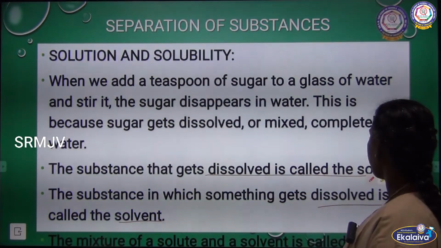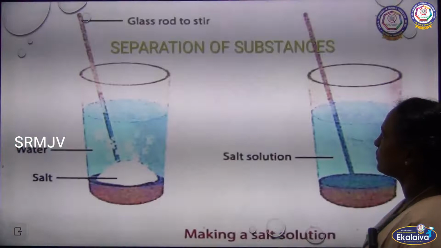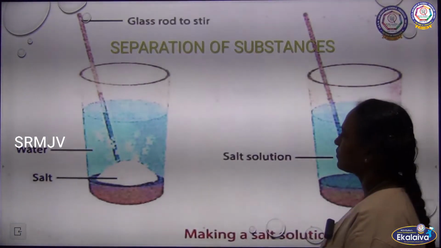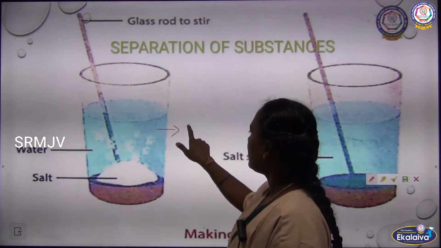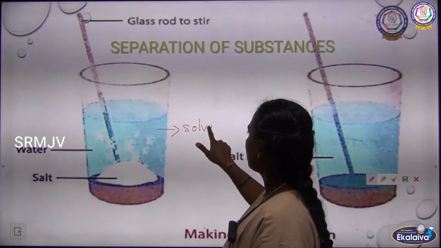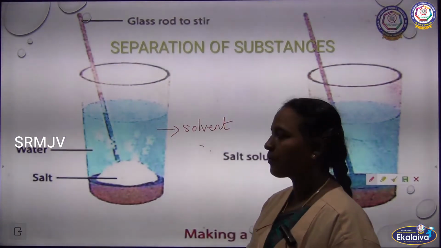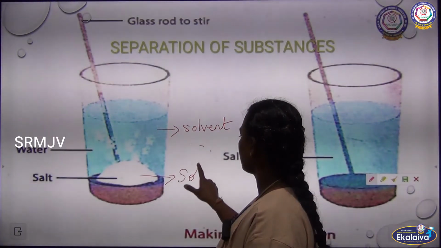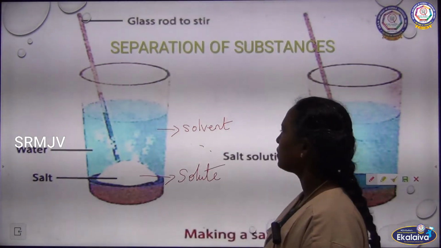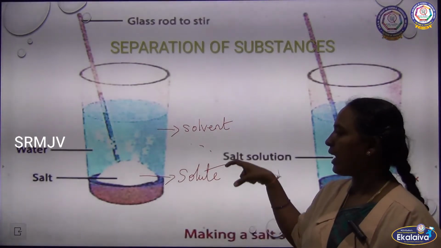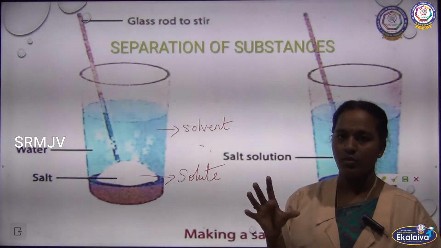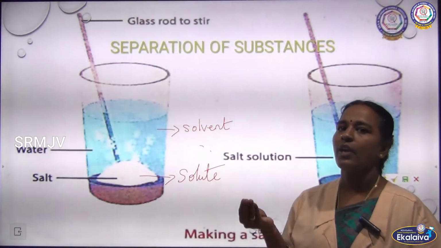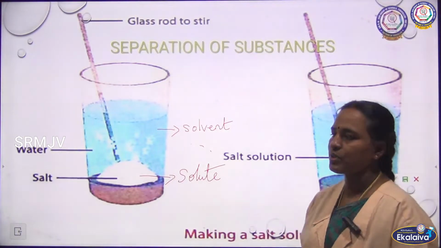Let me show. Water is the solvent and this salt is the solute. So when we add solute and solvent, you will get a solution. For example, if you add sugar to water, you will get sugar solution. If you add salt, you will get salt solution.